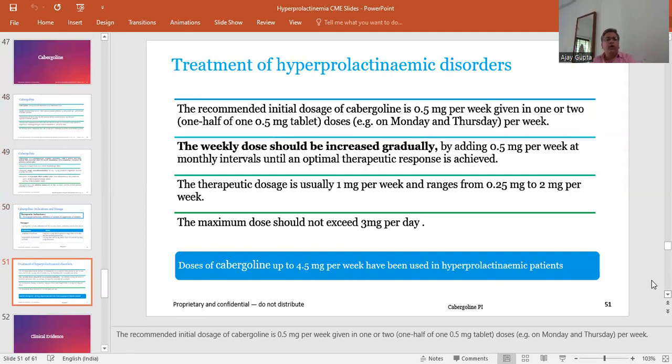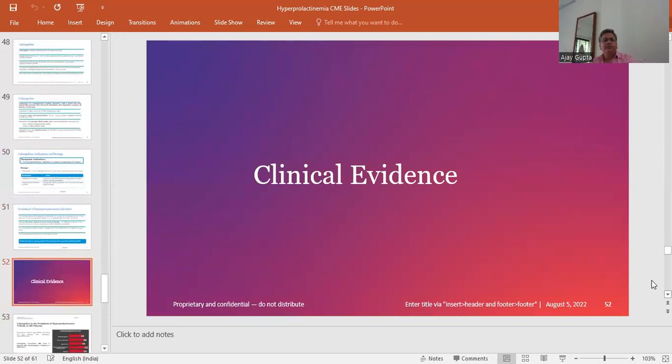For treatment of hyperprolactinemic disorders, the recommended initial dose of cabergoline is 0.5 milligram per week, given once or twice per week depending on the level of the prolactin. The weekly dose should be increased gradually by adding 0.5 milligram per week at monthly intervals until the optimal therapeutic response is achieved. The maximum dose should not exceed 3 milligram per day. Doses of cabergoline up to 4.5 milligram per week have been used in hyperprolactinemic patients.